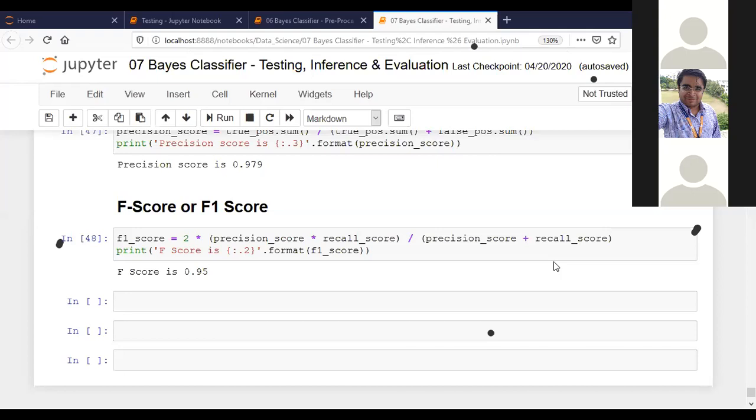Please don't move your hand here and there. It will create disturbance. Okay, let's see what's happening.